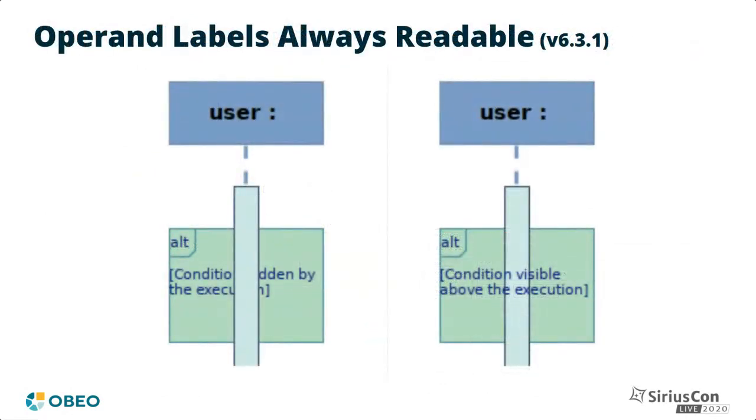We have also improved the rendering of sequence diagrams, where because of their specific nature, some labels, as shown on the left here, could be partially hidden by other diagram elements before. Now we have made sure all labels are always displayed on top and stay completely visible in every situation.